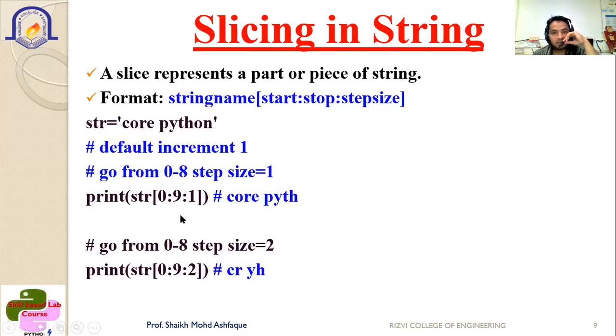Then slicing in the string. Slicing is also possible along with the string. Why is a slice used? It represents a piece of the string, or whenever you want to represent a part of the data, at that time you can utilize it. So for that purpose, slicing is used. Slicing has a format, just like we have understood in the case of the data types as well. So similarly, we can apply it in the string also.